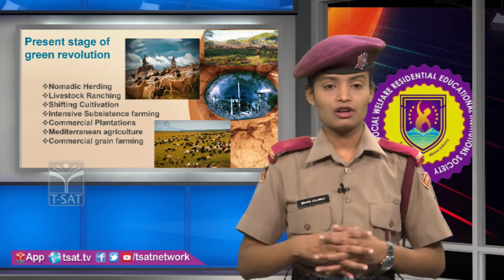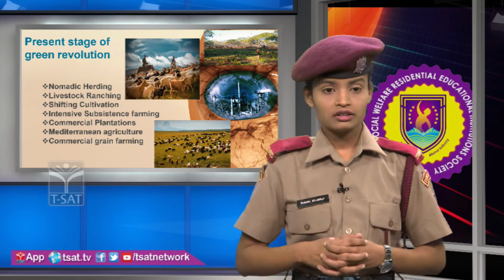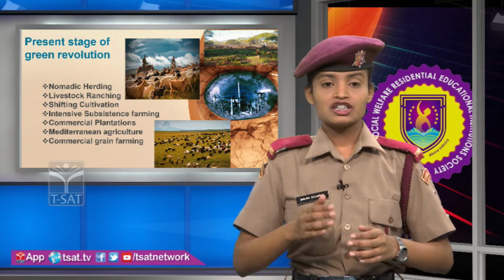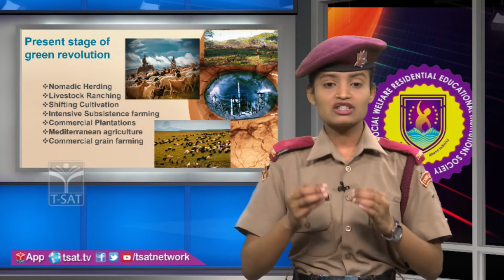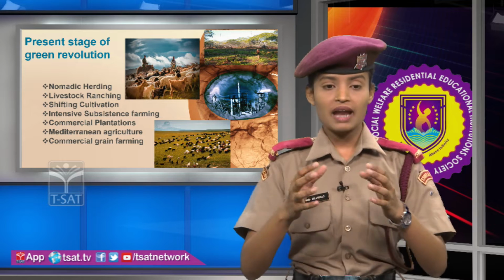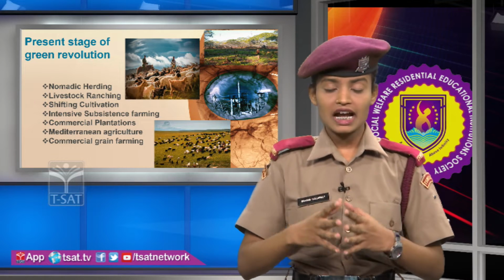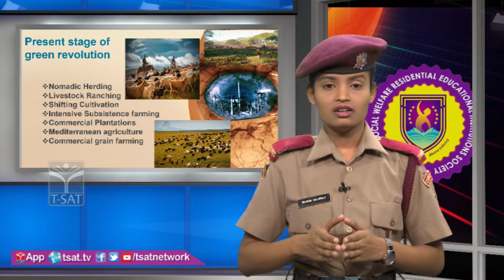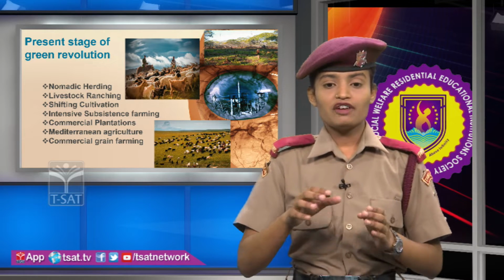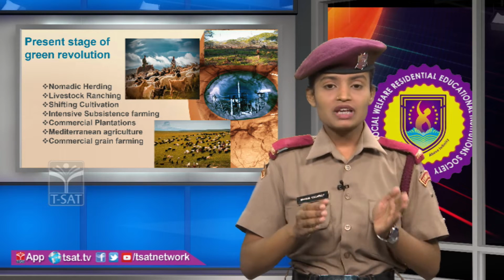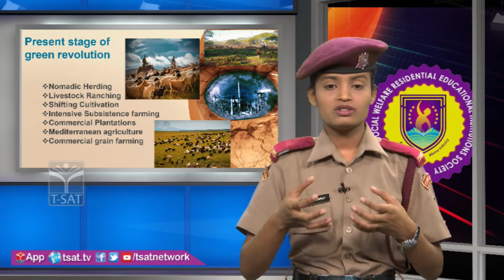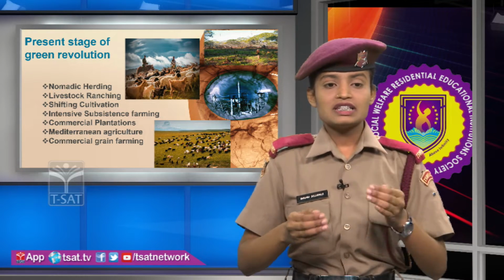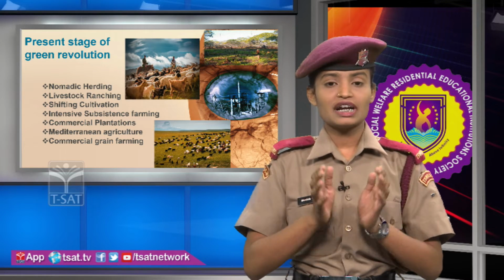Present stage of the Green Revolution: nomadic herding, livestock ranching, shifting cultivation, intensive subsistence farming, commercial plantations, Mediterranean agriculture, commercial grain farming. As you can see in the picture, the farms are filled with animals. The sheep are eating food by using the grass. These are the methods used at present in the Green Revolution.